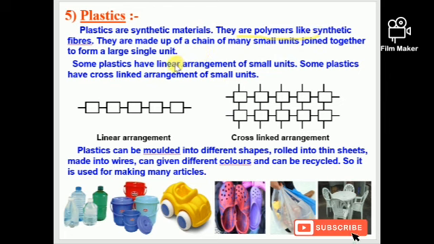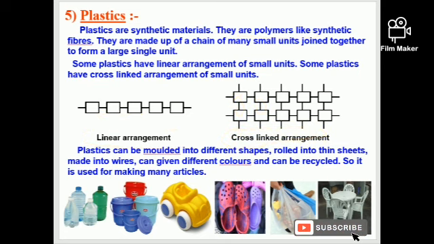It is of two types. When the monomeric units, you can see, are presented in the form of blocks, these are the blocks. When these blocks are arranged one after another in the form of a line, this arrangement is called a linear arrangement. When two or more linear arrangements are connected with each other by cross linkages, bonds, this type of arrangement is called a cross linked arrangement. Clear?